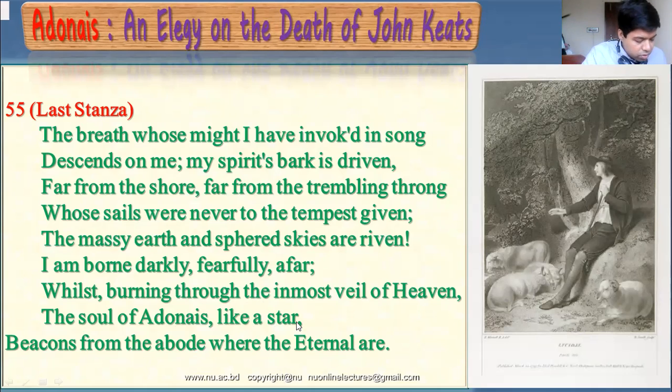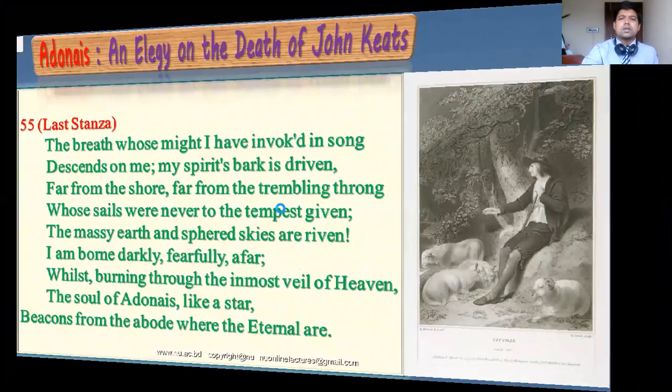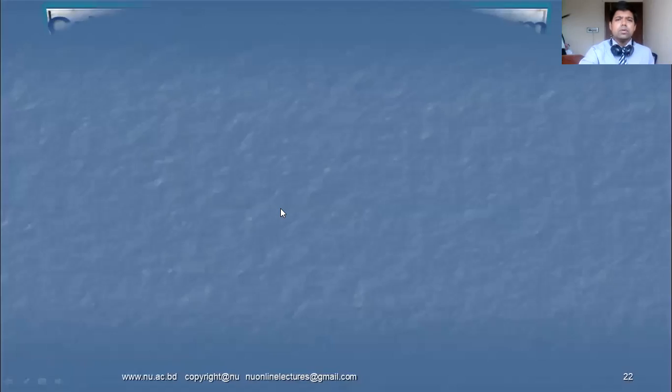This is the simile, like a star, that beacons from the abode, from the sky or from the heaven, the eternal. So that will be very much eternal. This is the consolation, you know.